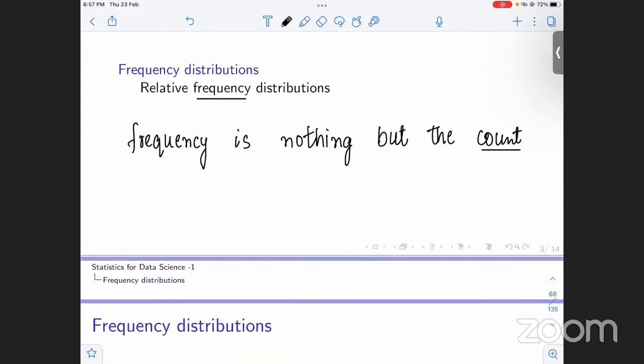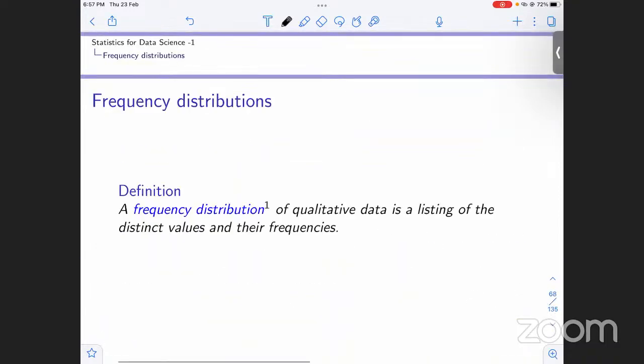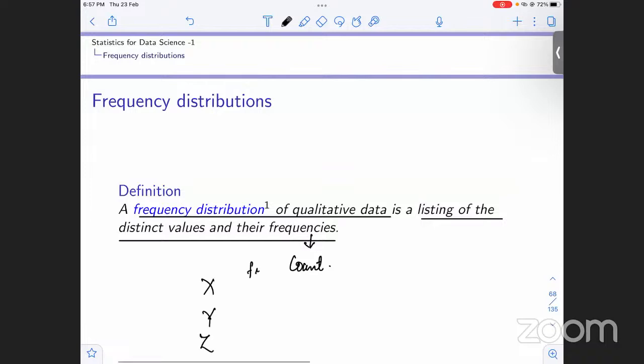Now getting ahead, a frequency distribution of qualitative data. First we look at qualitative data, and then we will move ahead to quantitative data. A frequency distribution of qualitative data is basically a listing of all the distinct values and their frequencies. For example, we have X, Y, Z, and we list their frequencies. If X was there 2 times, then the frequency is 2, Y is there 3 times, this is 4 times. This is the frequency distribution.